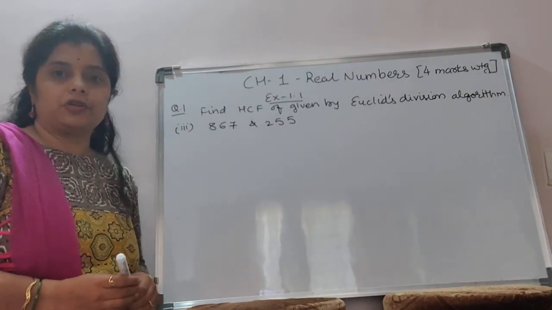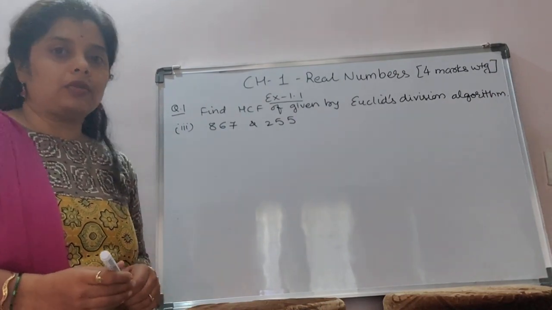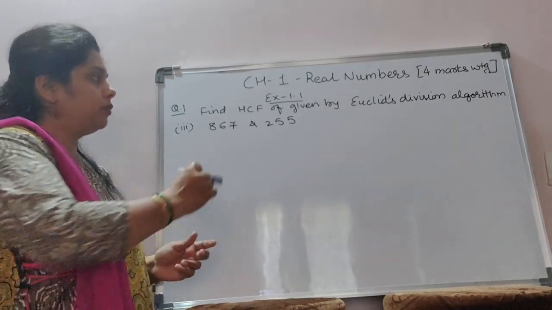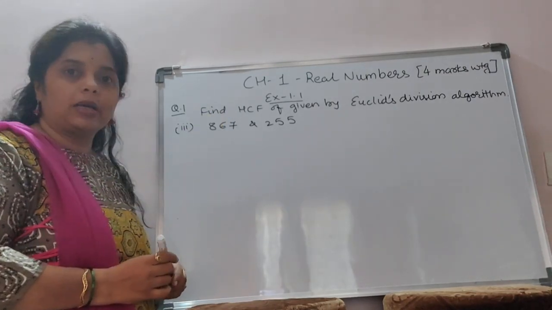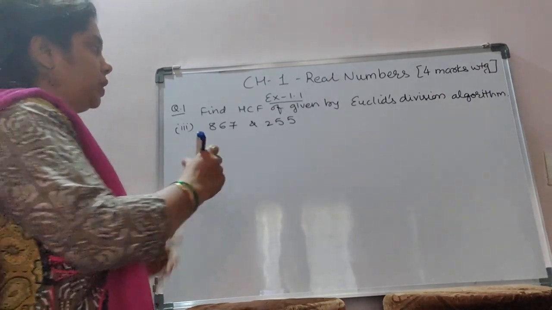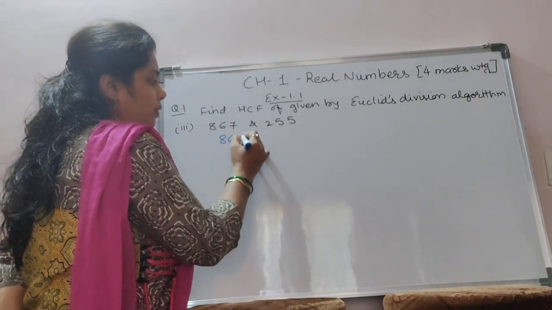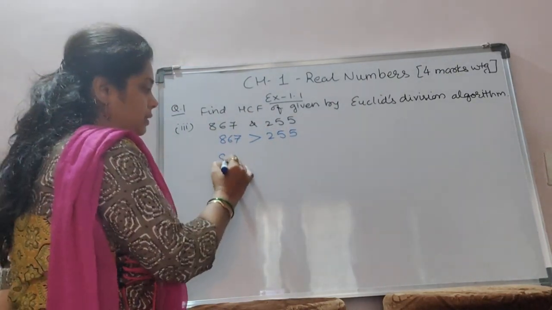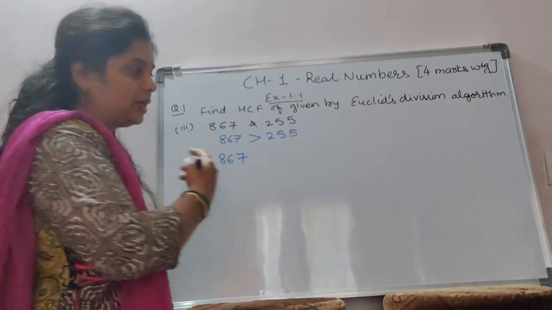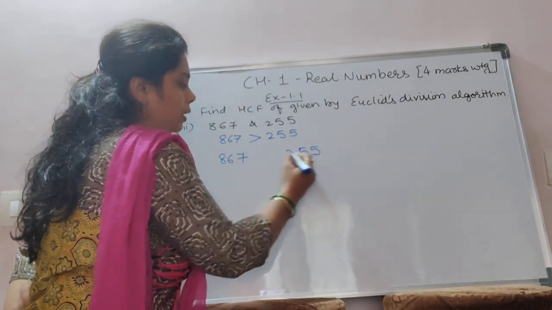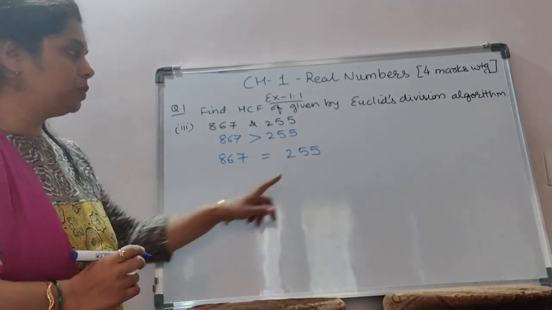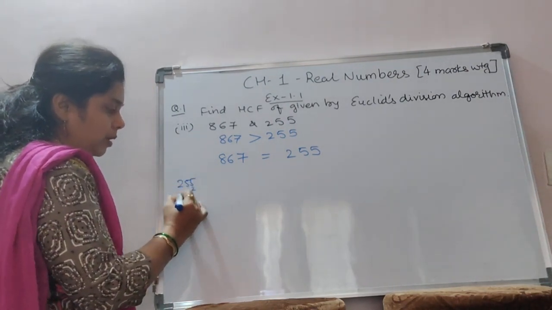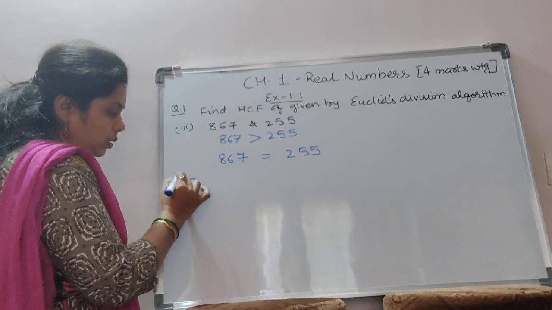Now, after completion of the first one, you can do the second one on your own. I will start the third sum to find the HCF by the Euclid division algorithm. Now here again you see 867 is greater than 255. Okay, so 867 we have to write on the left hand side and 255 on the right hand side. To make it equal, again we have to multiply this with some number.